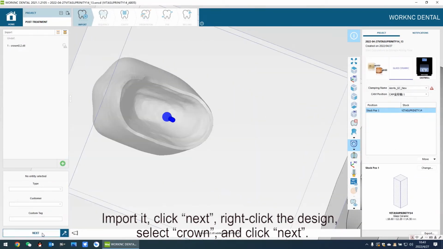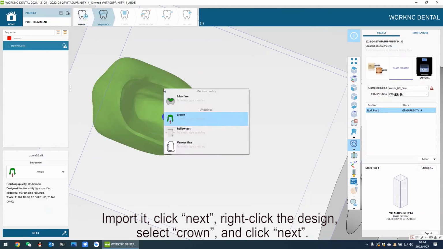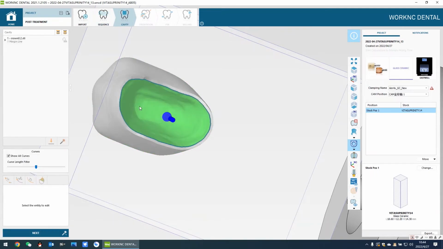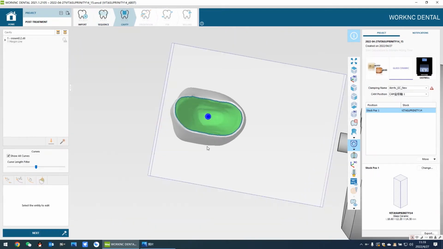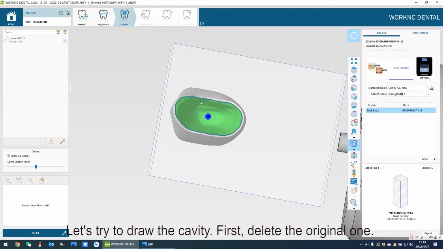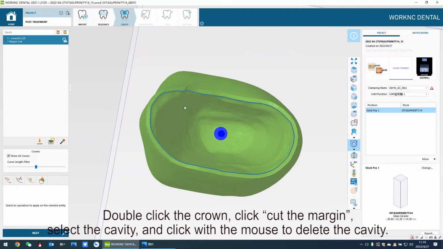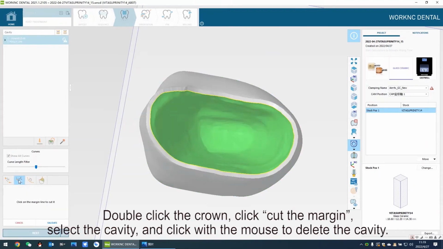Click Next. Right-click the design. Select Crown. And click Next. It already has cavity here. Let's try to draw the cavity. First, delete the original one. Double-click the crown. Click Cut the margin.